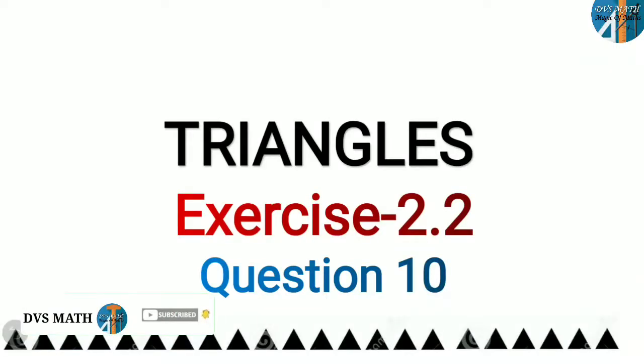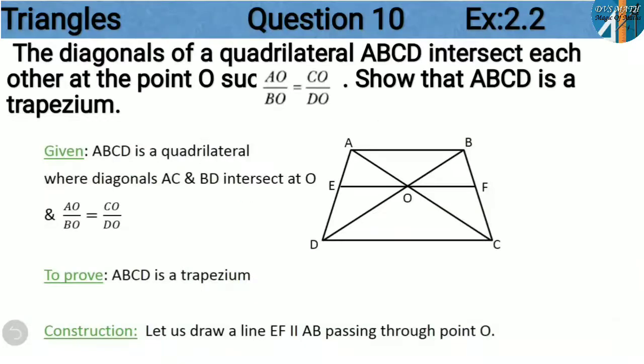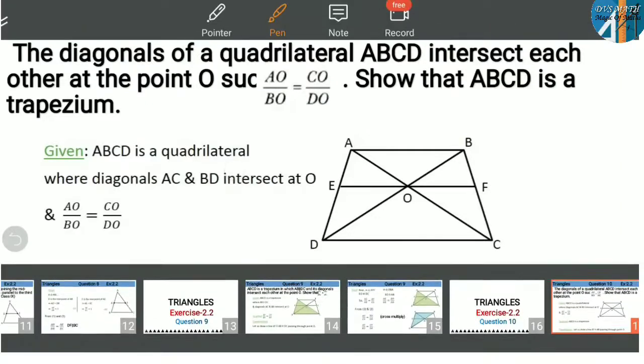So continuing triangles, exercise 2.2, question number 10. So let's move on to the question. The question is the reverse of question number 9. In that we took a trapezium with parallel sides and proved that AO by BO is equal to CO by DO. Now here they are saying that AO by BO is equal to CO by DO, and we have to prove that the given figure is a trapezium. So observe the question here.